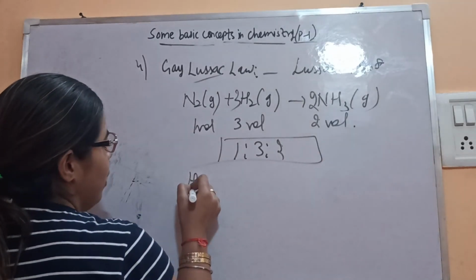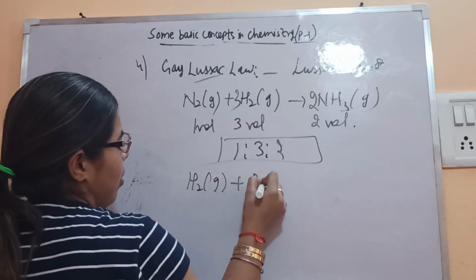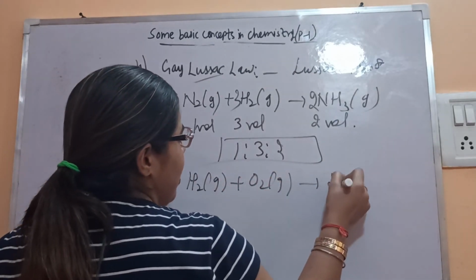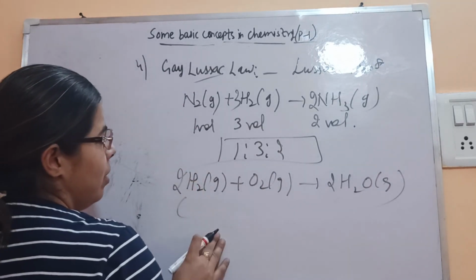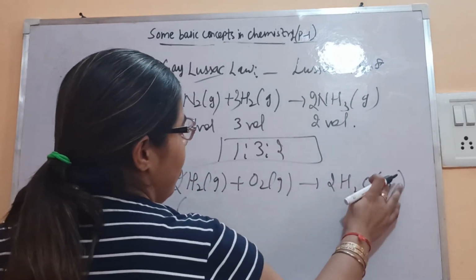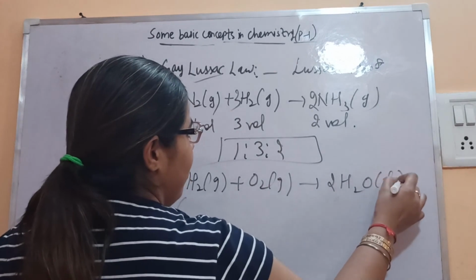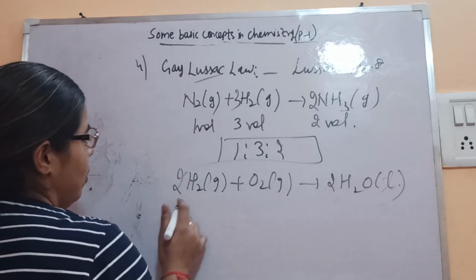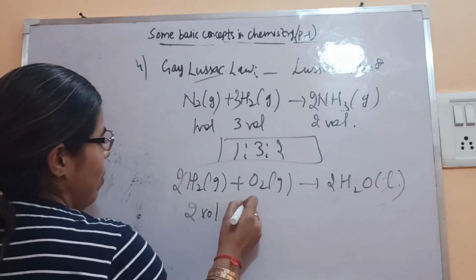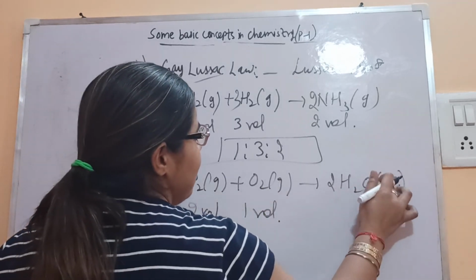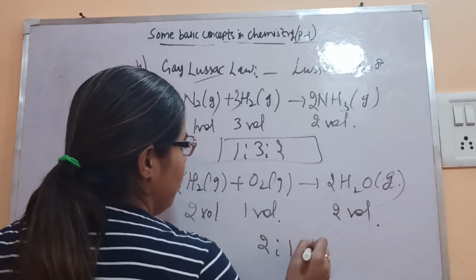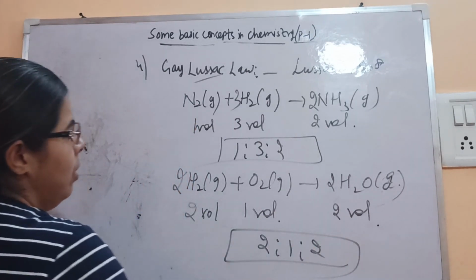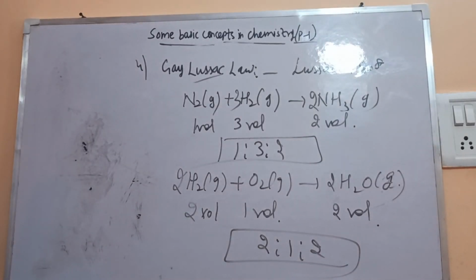Fine. Similarly, water, 2H2O. Sorry, here it's not a gas form, here it's a liquid form. So 2 volume of hydrogen, 1 volume of oxygen, and if it is a gas, let's say, then 2 volume of water. So 2:1:2 is the ratio. So this is the meaning of this law.